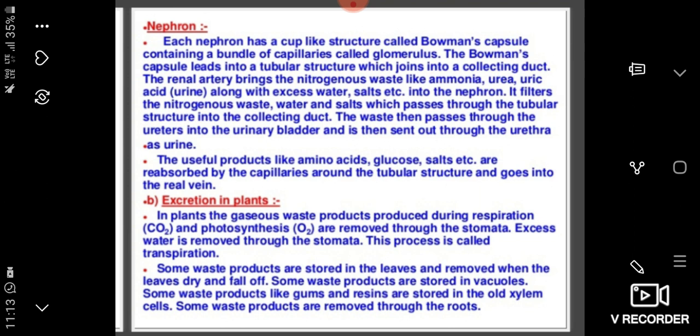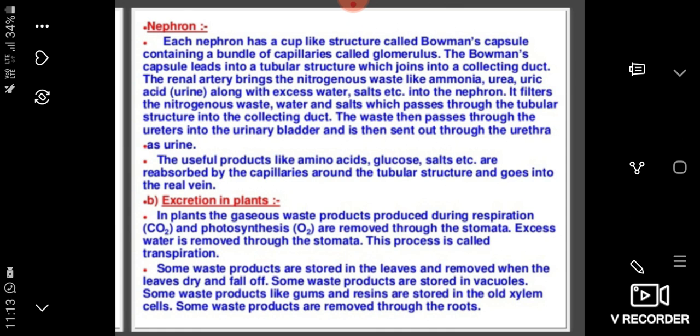When the filtrate is circulating in the distal convoluted tubule, some important salts are actively added to it. So this process is known as tubular secretion.